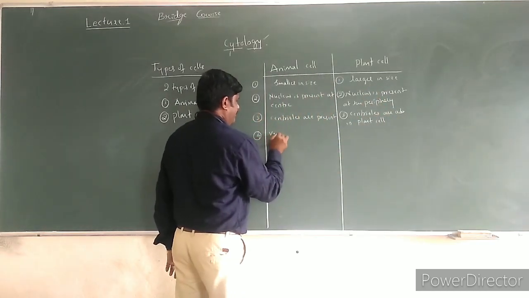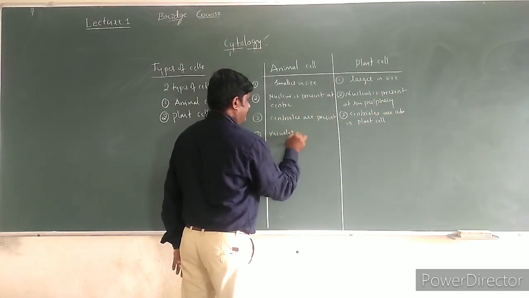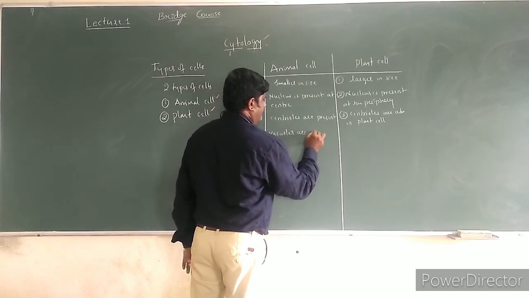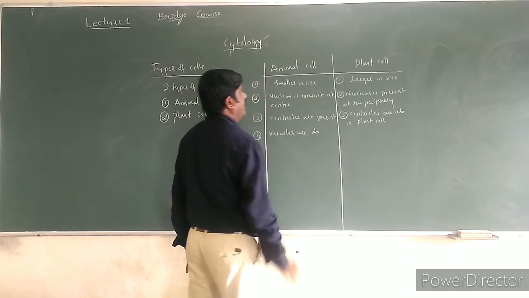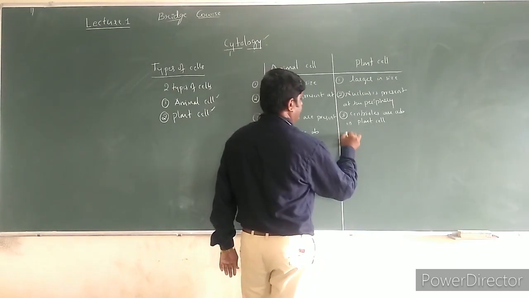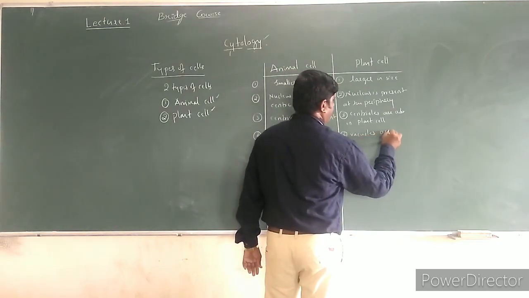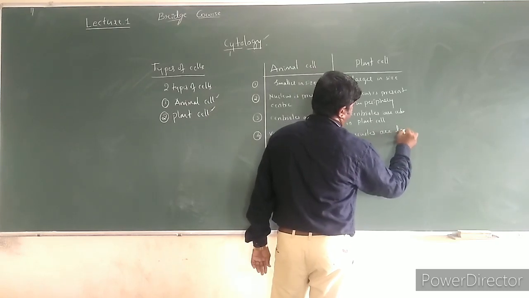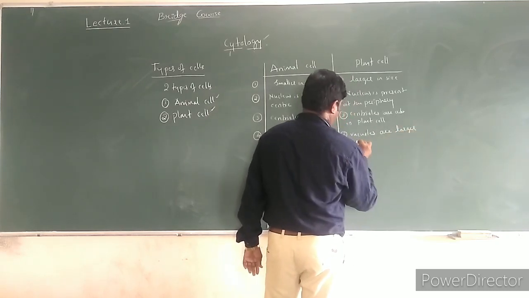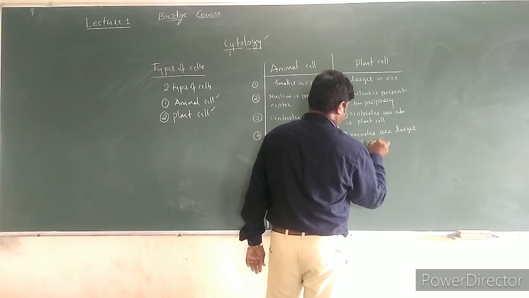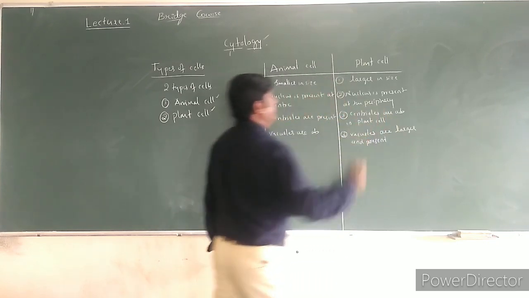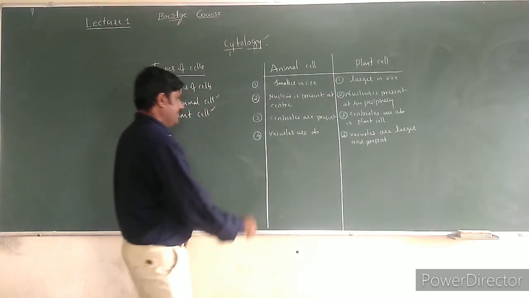Fourth, vacuoles are absent in animal cell, but vacuoles are larger and present in plant cell.